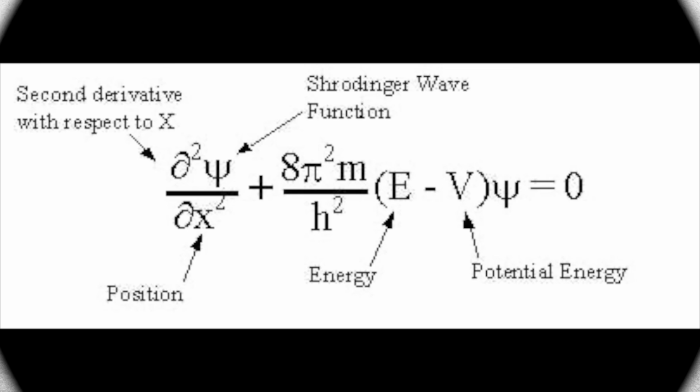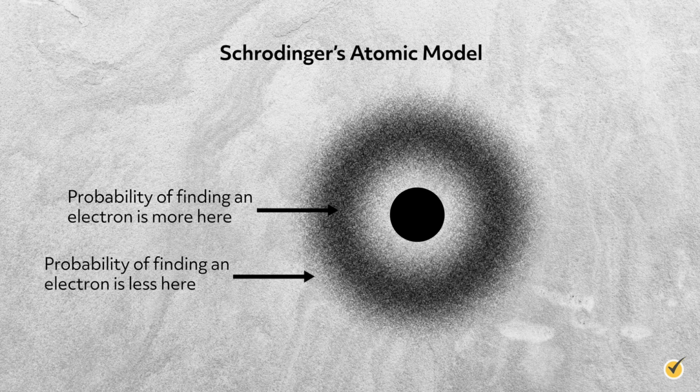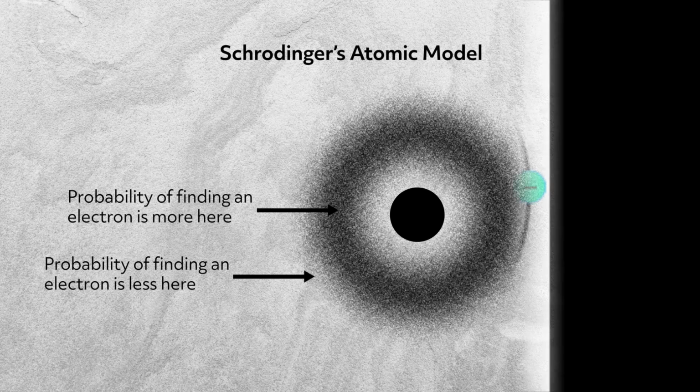The Schrödinger model assumes that the electron is a wave and tries to describe the regions in space, or orbitals, where electrons are most likely to be found. Instead of trying to tell us where the electron is at any time, the Schrödinger model describes the probability that an electron can be found in a given region of space at a given time. This model does not tell us where the electron is, but tells us where it might be.